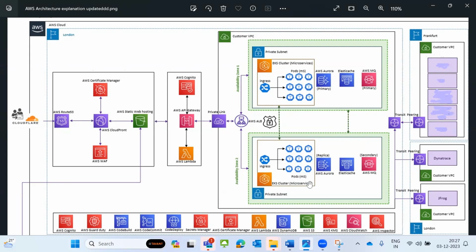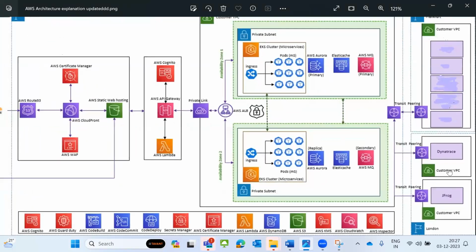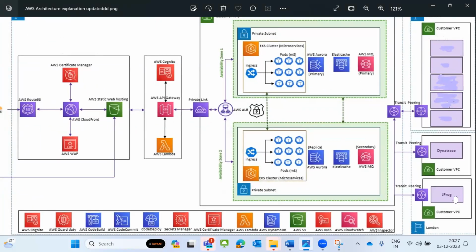Once I created this image via transit gateway, I'm moving to JFrog. JFrog will be used for your image scan, your secrets, and how you are managing secrets. Those are all the things it will do. JFrog will identify all the threats and vulnerabilities. Once the vulnerabilities are fixed, we can make the version. Based on the version, we can move it to production. So this is JFrog.